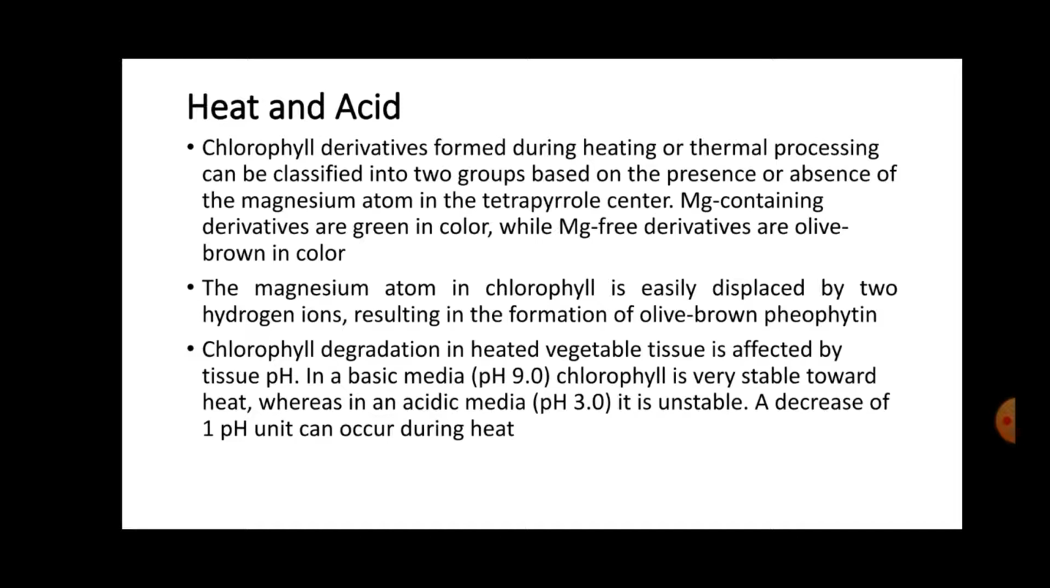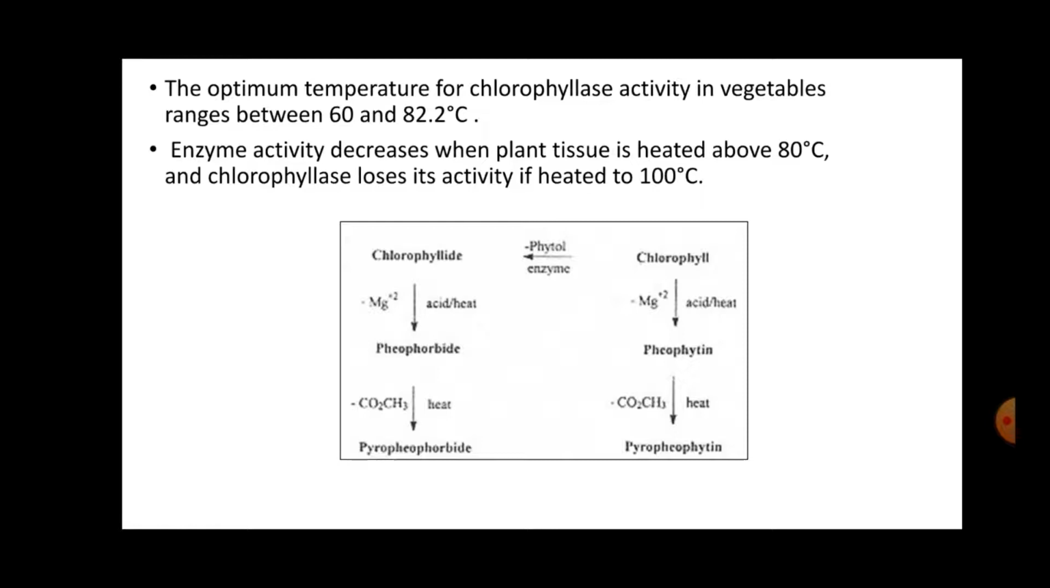So chlorophyll derivatives formed during the heating or thermal process can be classified into two groups based on the presence or absence of the magnesium atom. Magnesium-containing derivatives are green in color while magnesium-free derivatives are olive brown in color. The magnesium atom which is present centrally in the chlorophyll molecule is easily displaced by two hydrogen ions, which results in the formation of olive brown pheophytin. So here you can see the chlorophyll converts to pheophytin, which is a magnesium-free derivative, due to the action of acid and heat.